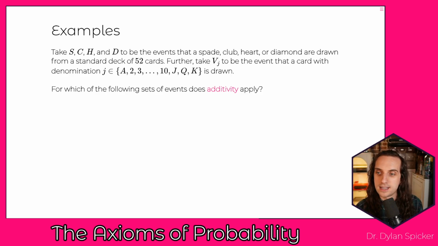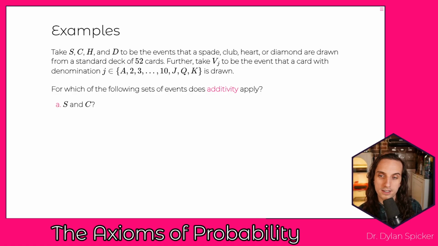In this example, we're taking the events S, C, H, and D to be the events that either a spade, a club, a heart, or a diamond are drawn from a standard deck. So those are all of our suited events. And then we're going to take V_J to be the event that a card with a specific denomination is drawn. So V_A would be that an ace is drawn, V_2, a 2, a 3, a 4, and so forth, up through Jack, Queen, and King. And all we want to answer is for which of the following events would additivity actually apply?